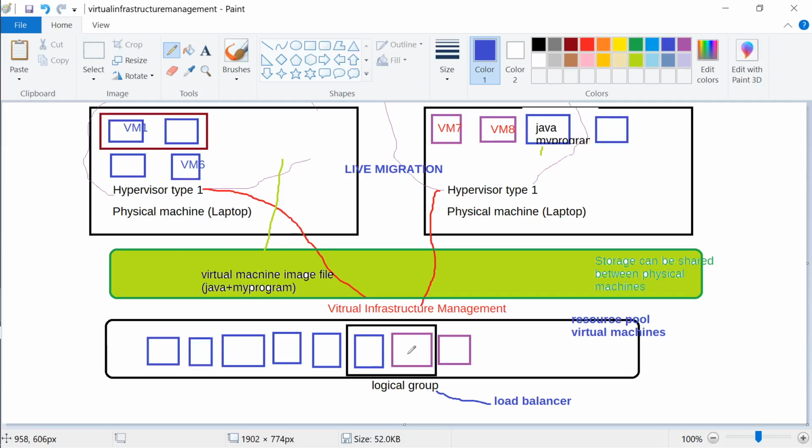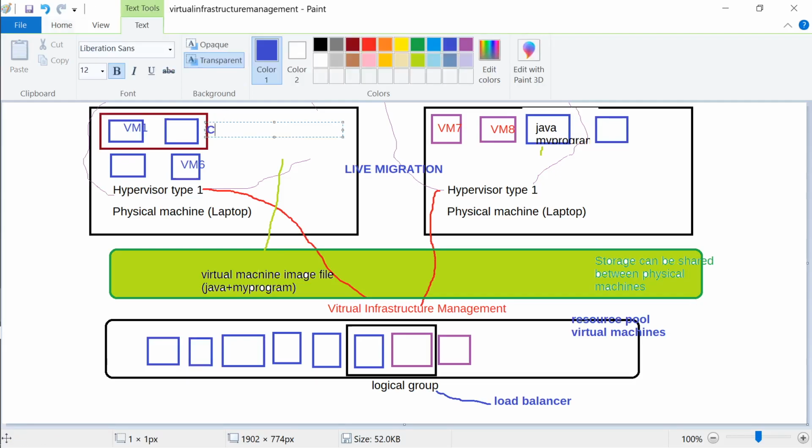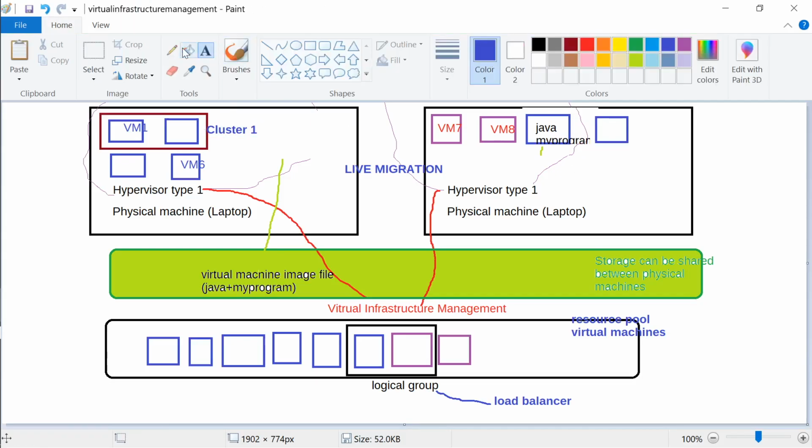This could be a cluster, a virtual machine cluster. This is one cluster, this is cluster 1. In the same way, the machines on this box, even though this is shifted over here, this could be one cluster.